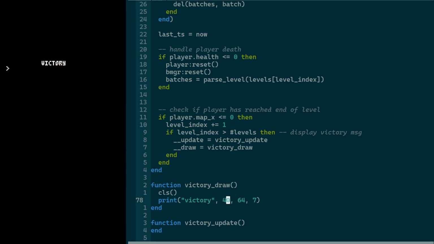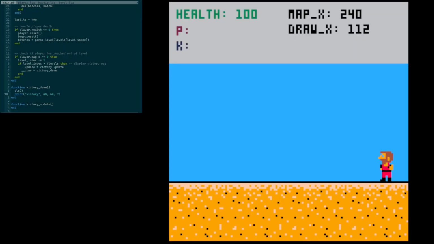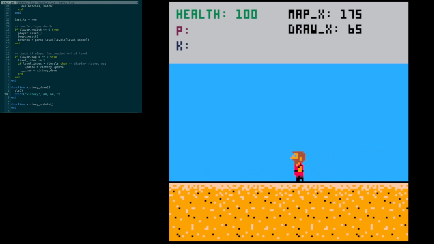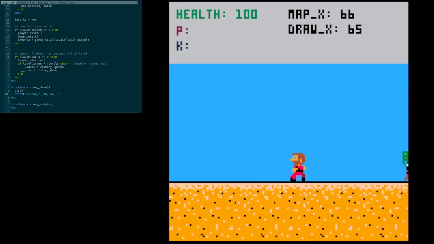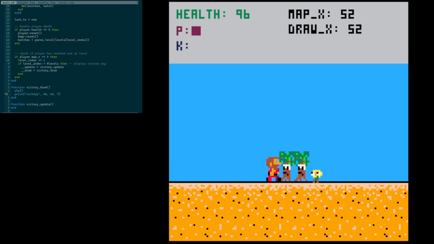All right, that wasn't so bad. You probably saw that while I was playing at super fast speed, but yeah, as we work our way through the level here, when the player reaches the map x value of 0, which would be like the end of the map, oh, those guys are tough. The game will just switch to displaying the victory screen, and it'll soft lock at that point.